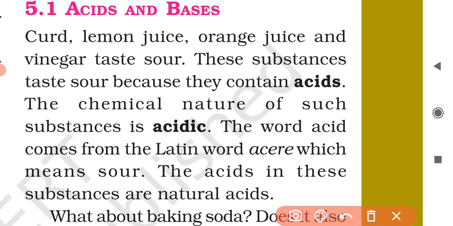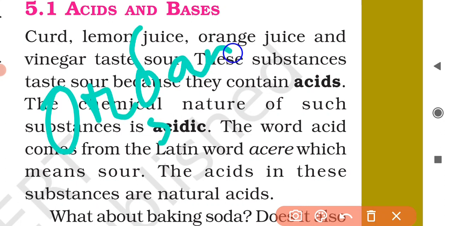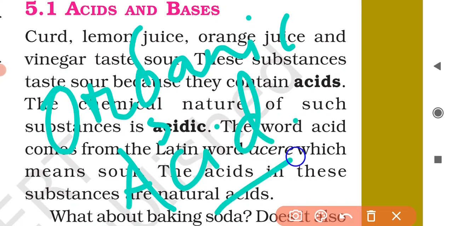The acids present in plant materials and animal materials are natural acids, and natural acids are called organic acids. The natural acid is called organic acid.